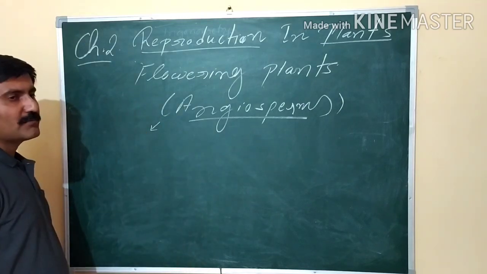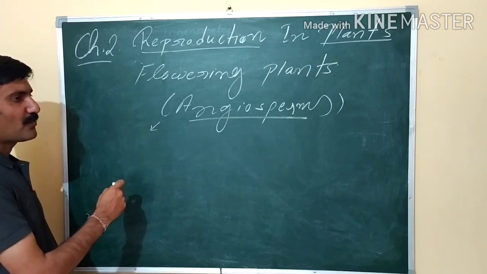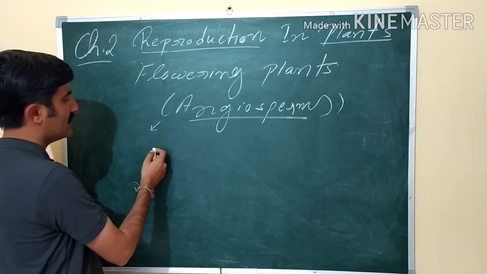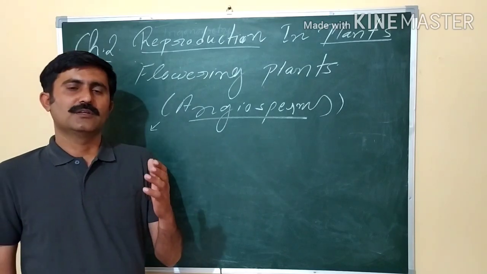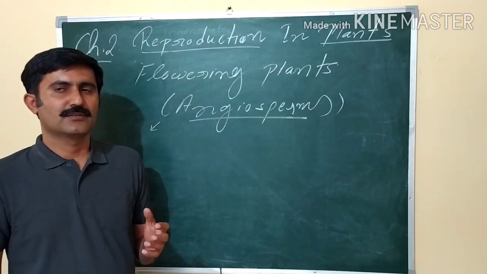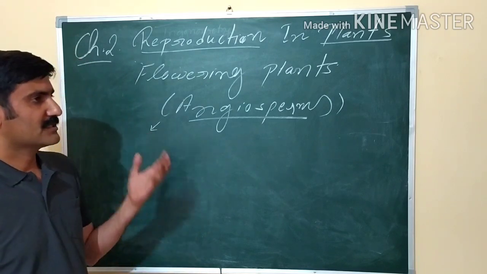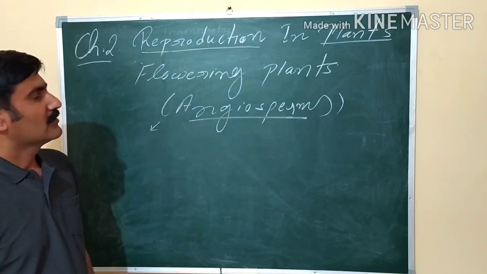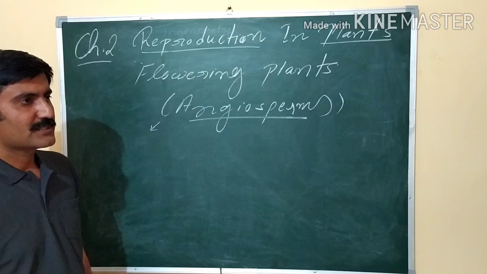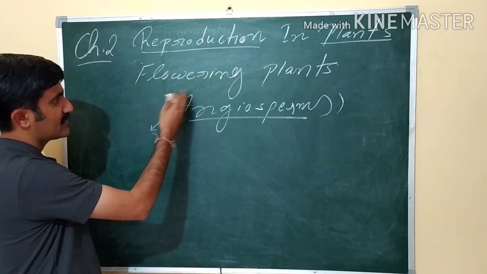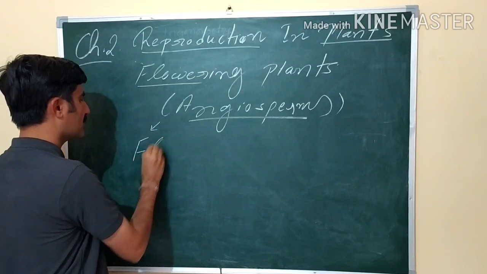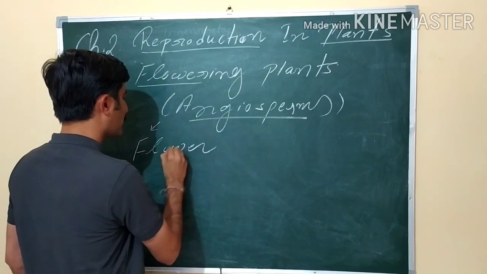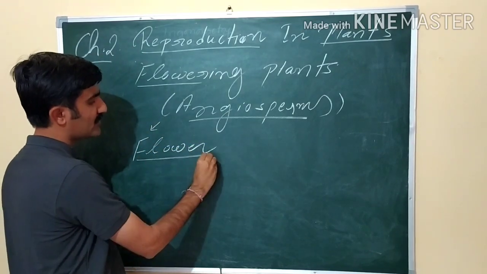In flowering plants, as all of us know, the reproductive phase is marked by initiation of flowering. Once flowering starts, we can say the plant has entered the reproductive phase. So all of us know that as the name is flowering plant, flower is the reproductive organ of the angiosperm. This is very important. Flower.